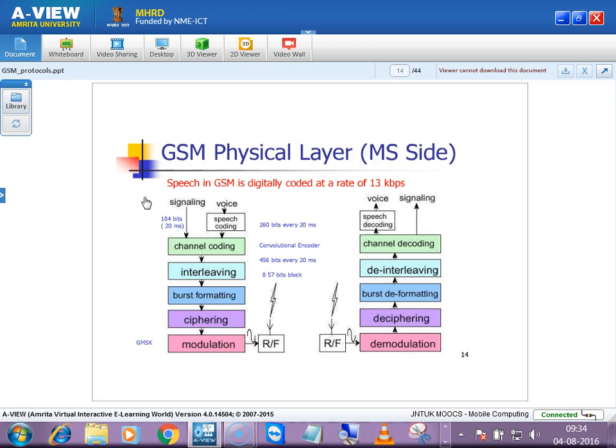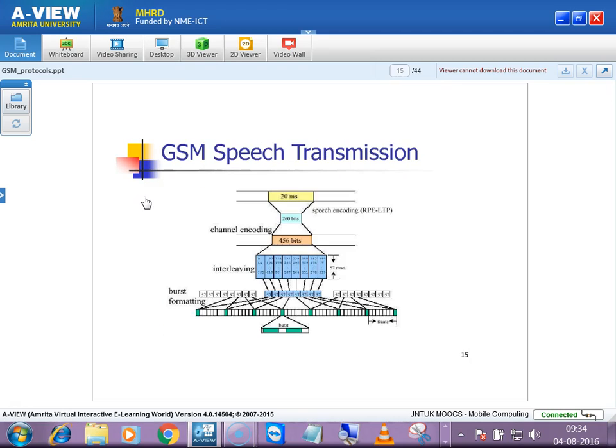On the receiver side, it is the same thing. When it is modulated, a demodulator should be there, and then deciphering, for which we should have the corresponding key. Deformatting should be done, from bursts back into the large group of bits, and then de-interleaving, and the receiver should be capable of receiving the exact data which is transmitted. So these are the functionalities of the physical layer.